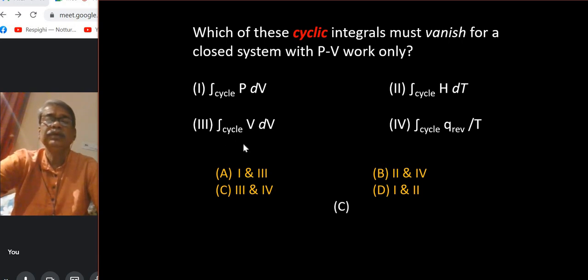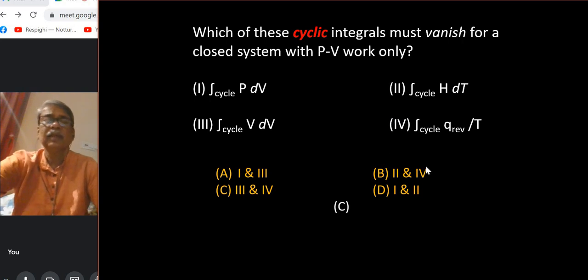You see, this is a cyclic integral over V, and the function is V itself, so it must vanish. And 4, Q reversible by T, so it is dS. Entropy is a state function, so dS over a cycle must be 0. The other two of course are not vanishing.